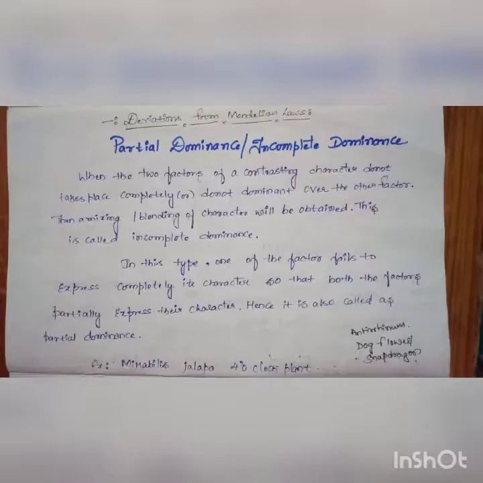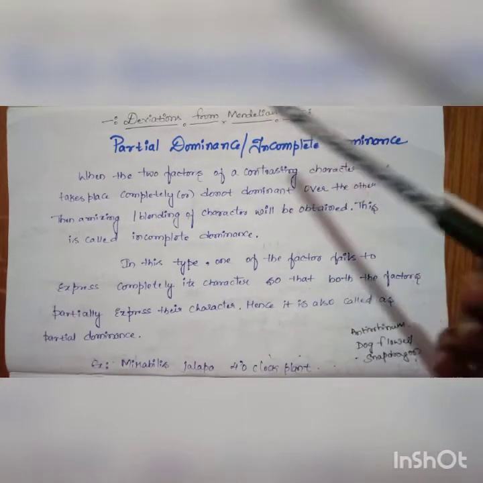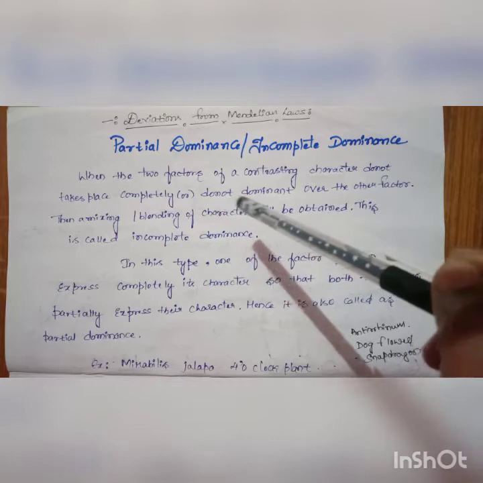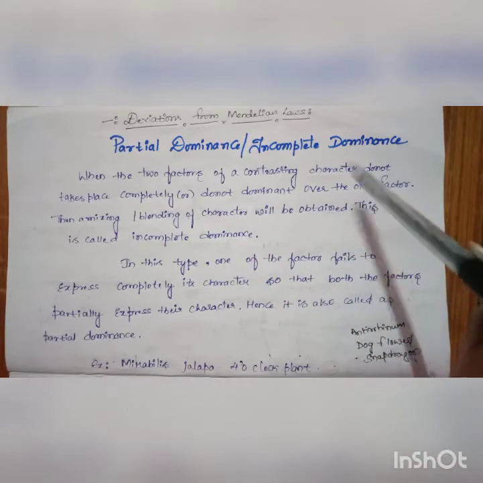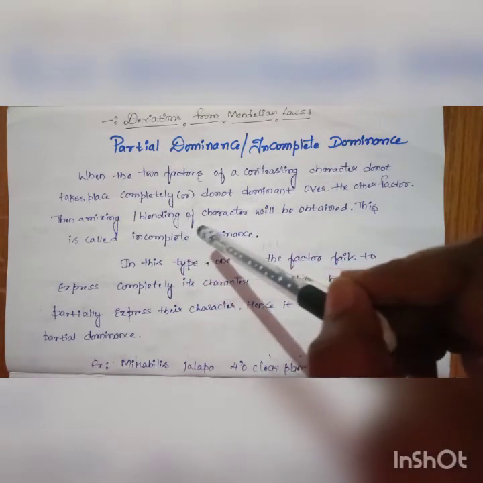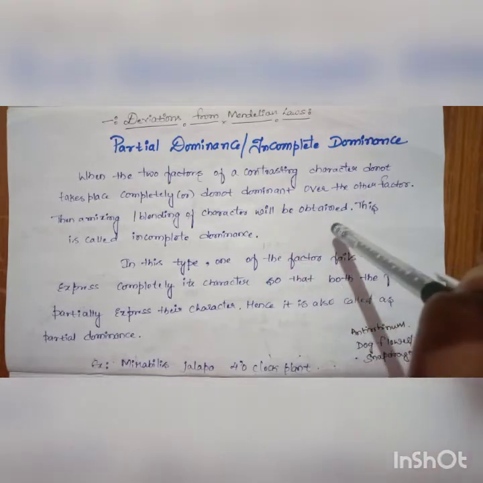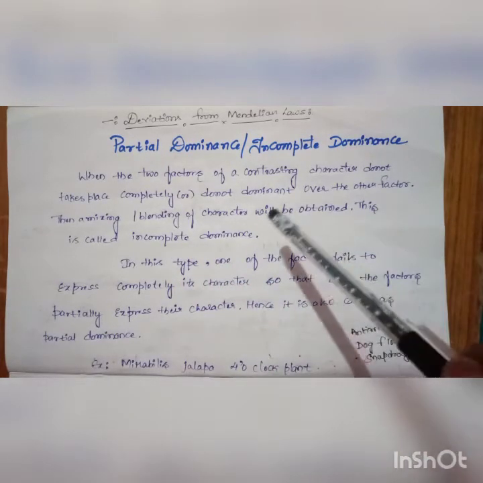This video is for BSc 6th semester students, and here I am going to explain about incomplete dominance or partial dominance. When the two factors of a contrasting character do not dominate completely over the other factor, then a mixing or blending of characters will be obtained. This is called incomplete dominance.